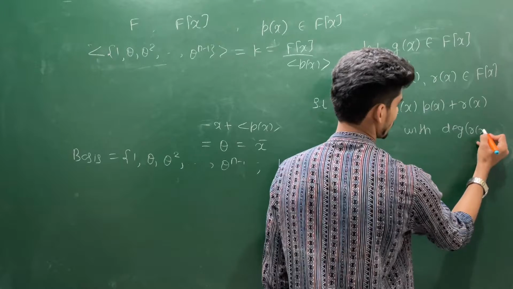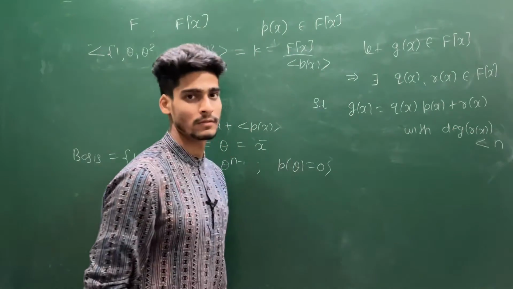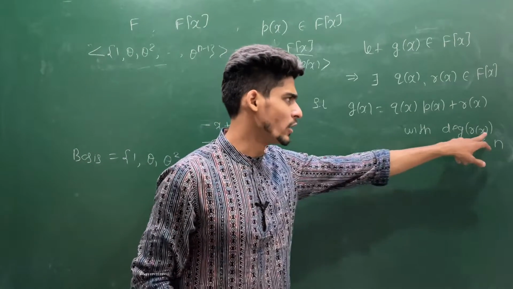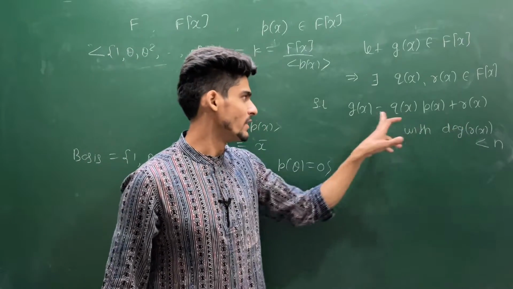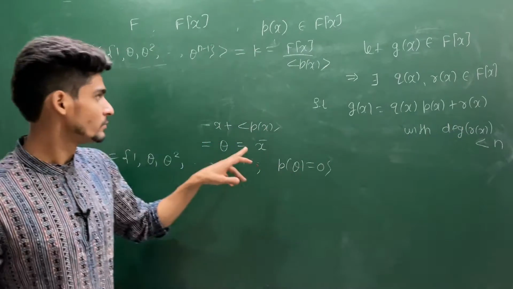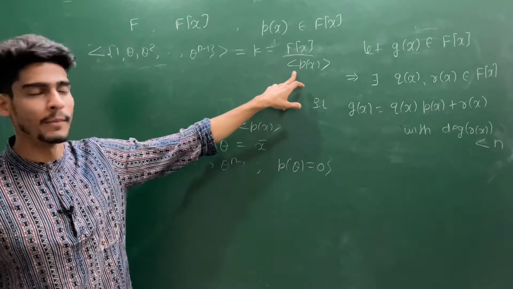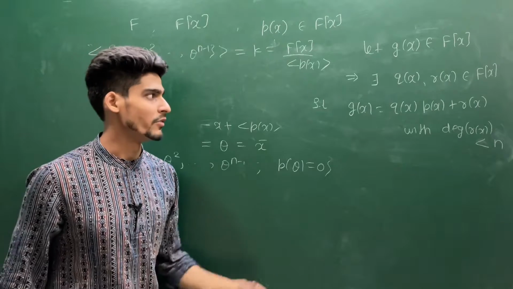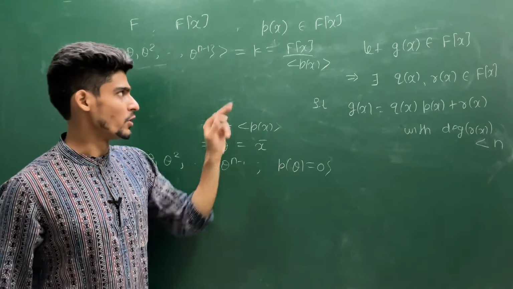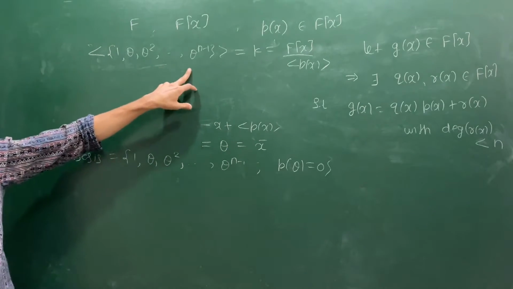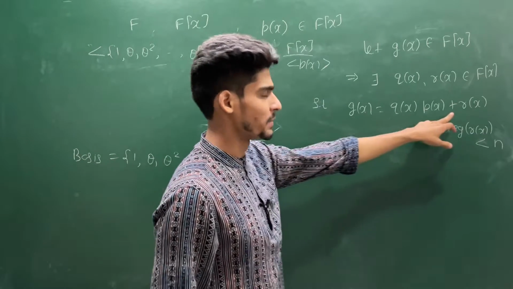with degree of R(x) less than degree of P(x), but degree of P(x) is n. We have two cases: either R(x) is nonzero of lower degree, or R(x) is the zero polynomial. But if R(x) is the zero polynomial, this G(x) is already a zero member in K structure because it is a multiple of P. So G must be a zero member of F[x]. We are not interested in the zero member. We are interested only in the non-zero members of this K, because the zero member you can already generate by taking a zero linear combination.